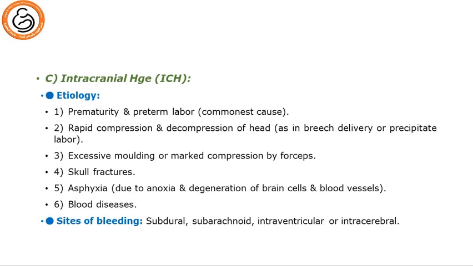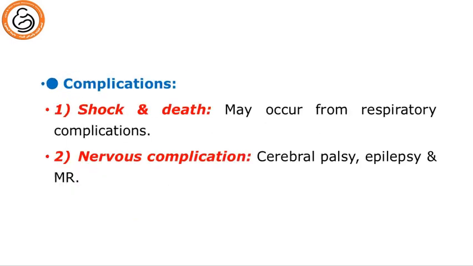Site of bleeding: subdural, subarachnoid, intraventricular, and intracerebral. These are common sites where intracranial hemorrhage occurs. For complications, we have shock and death, which may occur from respiratory complications due to compression on the respiratory centers, and we have nervous complications with cerebral palsy, epilepsy, and mental retardation.